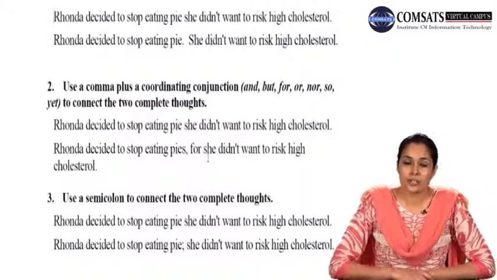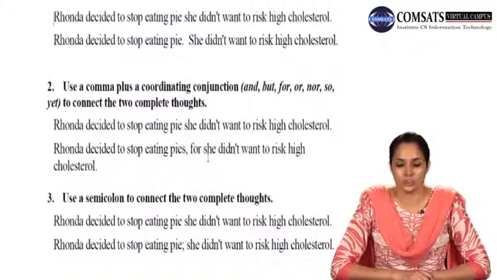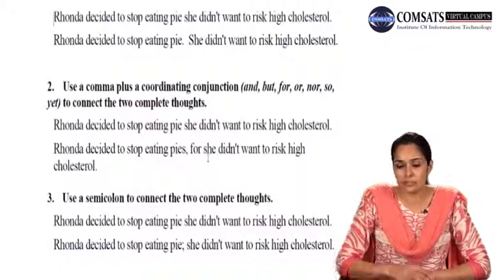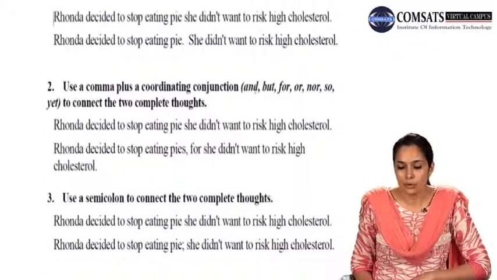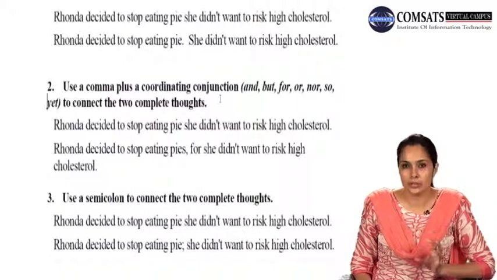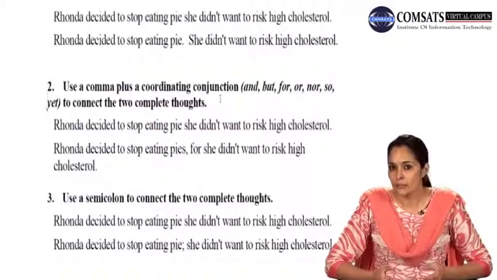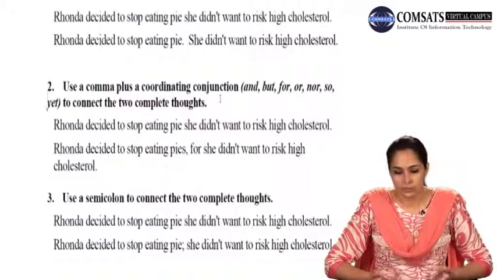The second way to correct a run-on is by using a comma plus a coordinating conjunction. Coordinating conjunctions are these that are written in the bracket: and, but, for, or, nor, so, and yet. These are your coordinating conjunctions. You can use any one of those to connect your sentence and make it a complete connected whole rather than having a fused sentence or a comma splice.